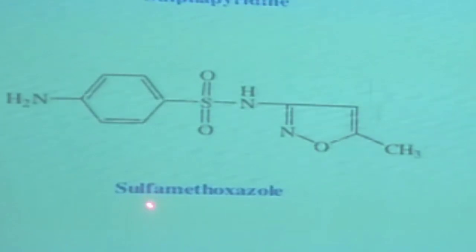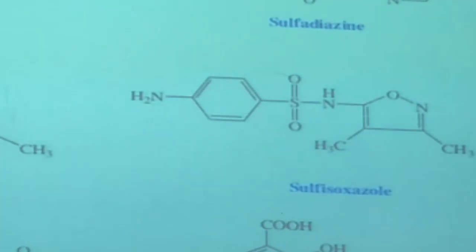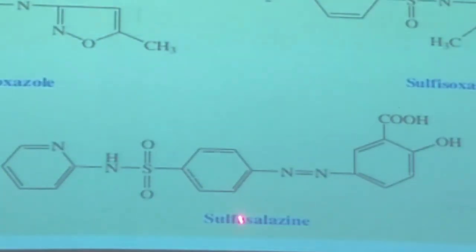In sulfamethoxazole you will find the sulfa group, that is the sulfonamide linkage, and a methoxazole group linked at the R1 position. And that is sulfisoxazole. As you can see, the whole structure is sulfonamide, and that is an isoxazole structure with 2 methyl groups. In sulfamethoxazole there is 1 methyl substituent, while here there are 2 methyl substituents, and the remaining structure is similar to sulfamethoxazole. And this is sulfasalazine.